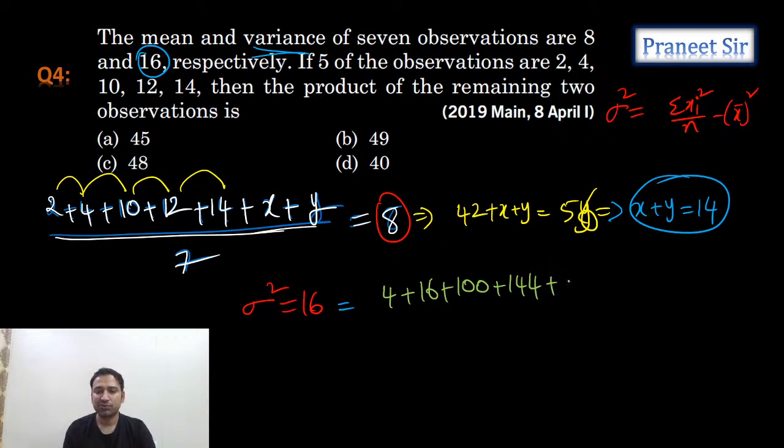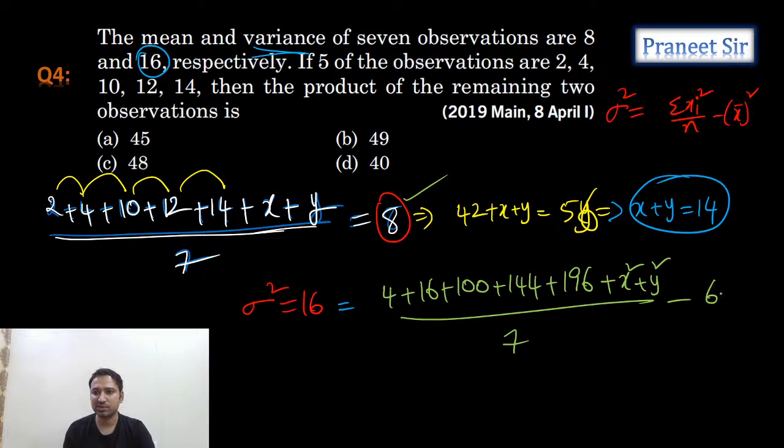144 plus 14 square. 14 square is how much? 196 plus x square plus y square by n, total number of observations 7, minus x bar whole square. X we know it, x bar we know it, mean, which is 8. So this is 64. So now tell me, guys, what we can cancel. Maybe you can multiply with 7. If you multiply with 7, we can get the equation.